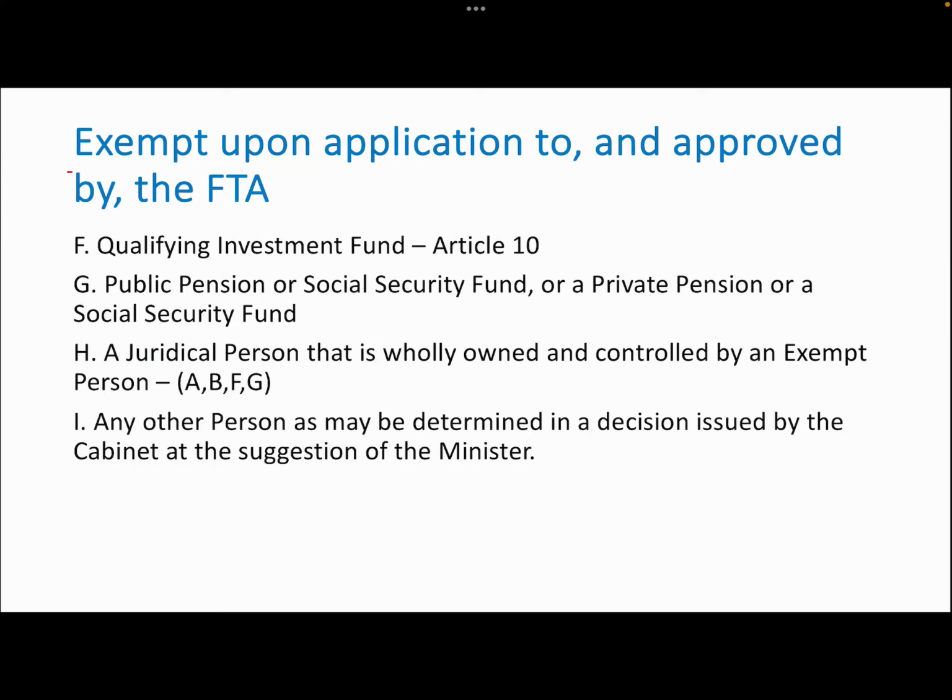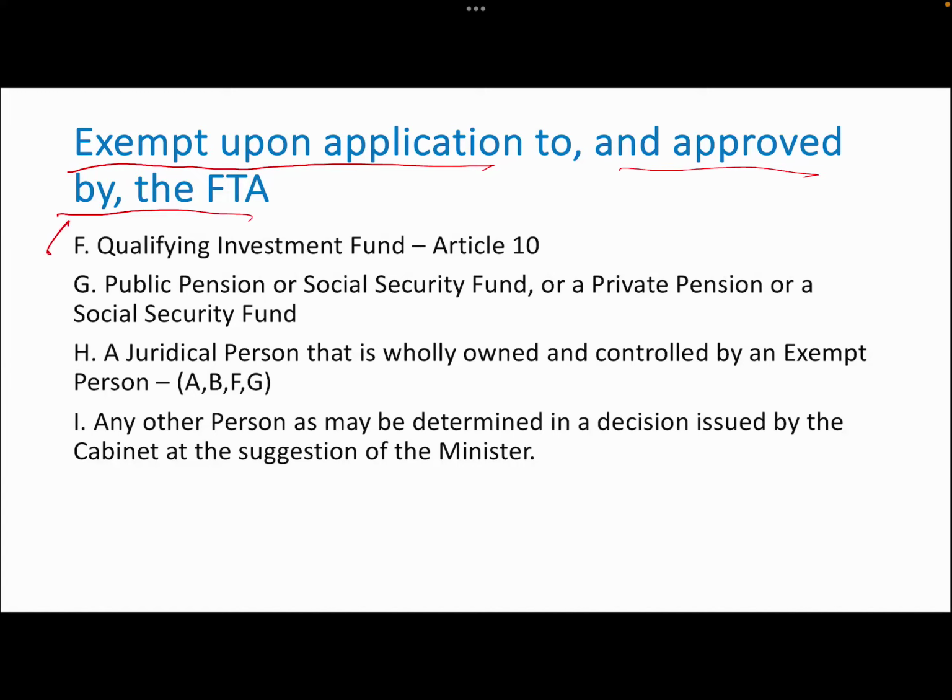Now, exempt upon application and approved by the FDA. Now, who are the juridical person who need to make an application with the FDA and it has to be approved by the FDA? Who are those people?